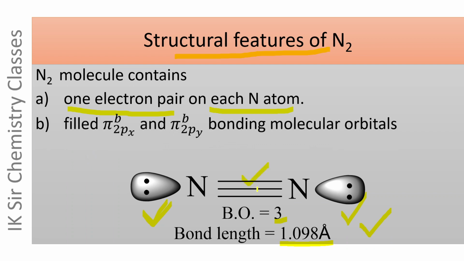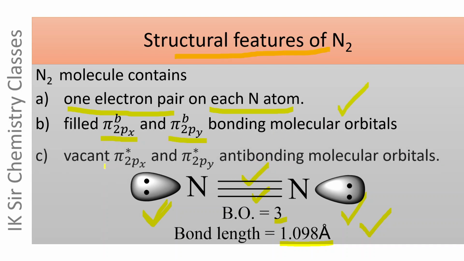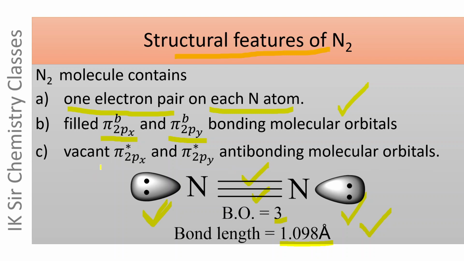There are two pi bonds in the N2 molecule, and accordingly there will be filled pi 2px bonding and pi 2py bonding molecular orbitals. At the same time, the N2 molecule also contains vacant pi 2px star and pi 2py star anti-bonding molecular orbitals. These are the structural features of the N2 molecule which decide the mode of linkage of N2 to the metal atom in dinitrogen complexes.